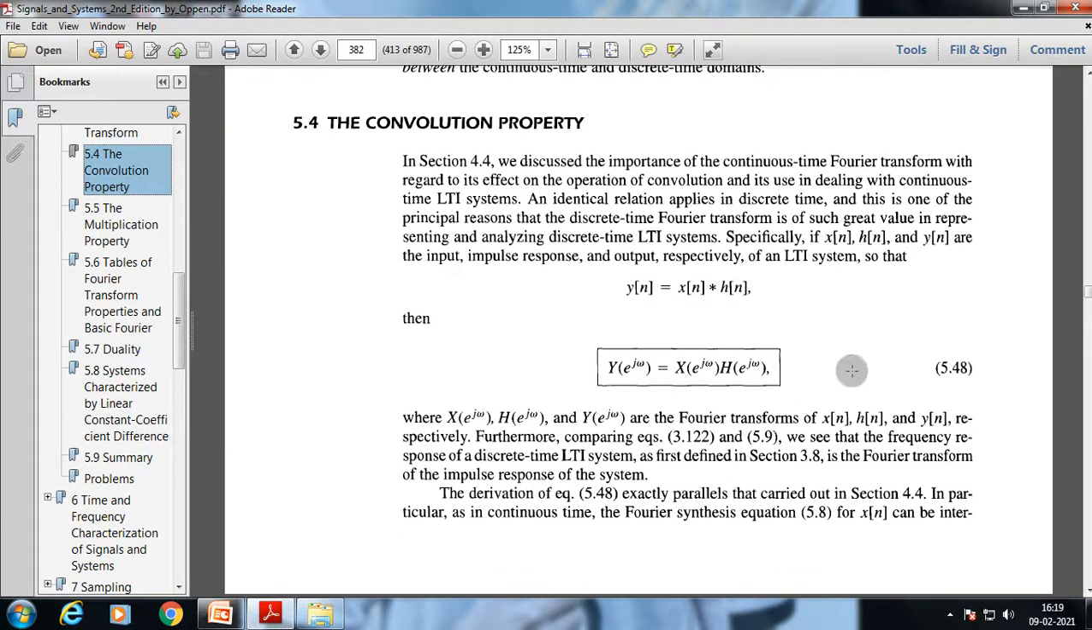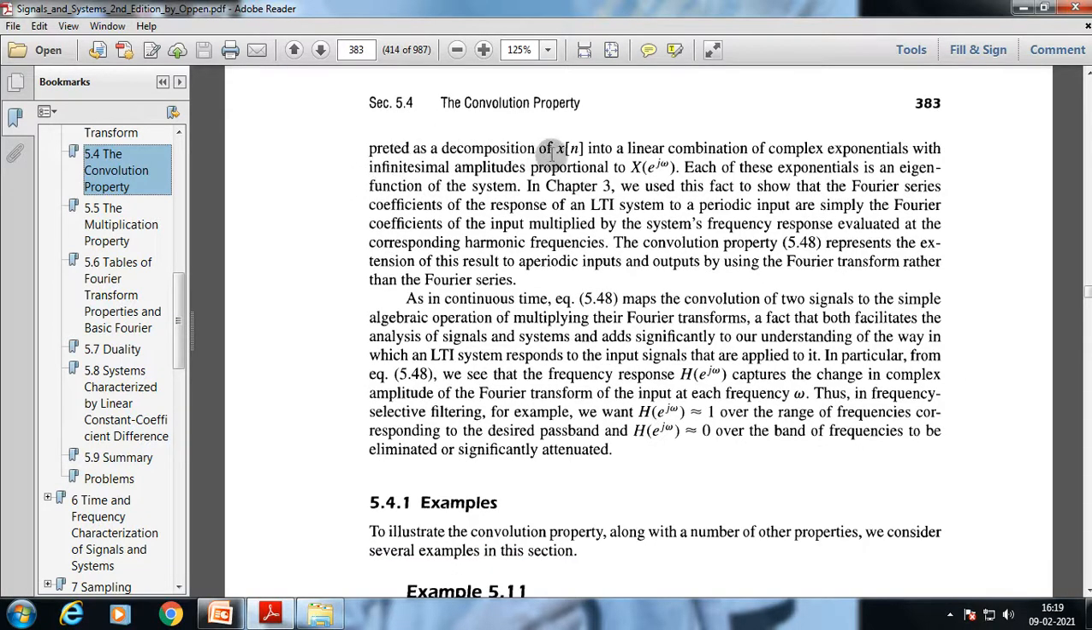The derivation of this equation exactly parallels that carried out in continuous time. The Fourier synthesis equation for x[n] can be interpreted as a decomposition of x[n] into a linear combination of complex exponentials with infinitesimally small amplitudes proportional to X(e^{jω}). Each of these exponentials is an eigenfunction of the system. We use this fact to show that the Fourier series coefficients of the response of an LTI system to a periodic input are simply the Fourier coefficients of the input multiplied by the system's frequency response evaluated at the corresponding harmonic frequencies.